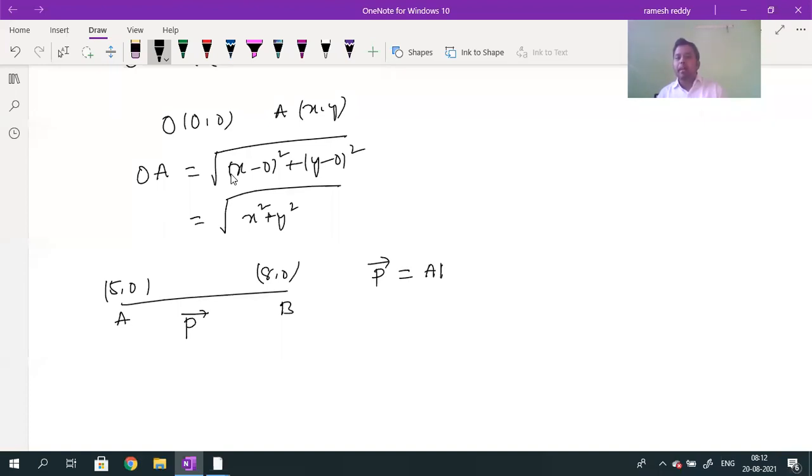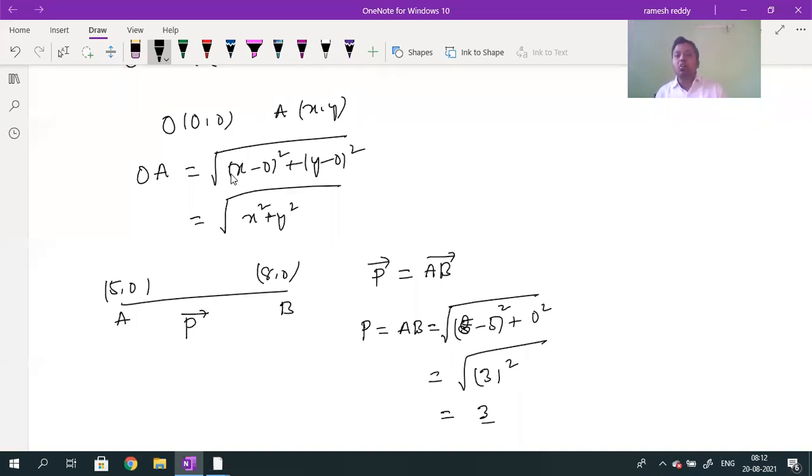What is the magnitude of P bar? The magnitude of P bar is P equal to AB. AB is nothing but root over x2 minus x1 whole square plus y2 minus y1 whole square. So x2 minus x1 is 8 minus 5, whole square, plus 0 whole square. That gives root over 3 square, which is 3. What is 3? The magnitude of P bar. It is the distance between the two points, so that value is used as the magnitude, which is equal to 3.